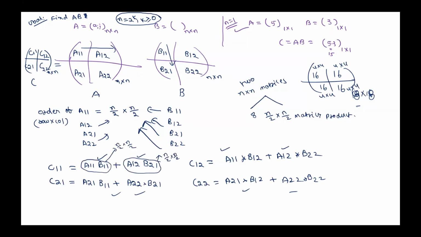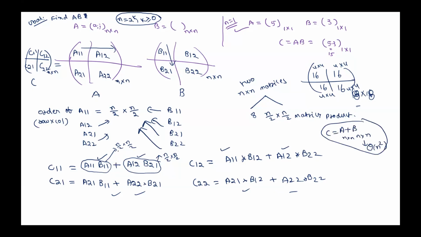What is the time matrix addition takes? What is the time corresponding elements we add? No, what is the time matrix addition takes? So if it is n cross n, it is n square. So n cross n, A plus B, A is n by n, B is n by n. If you want to find C, it takes how much time? N square. Is that correct? N into n, n square elements we need to add.